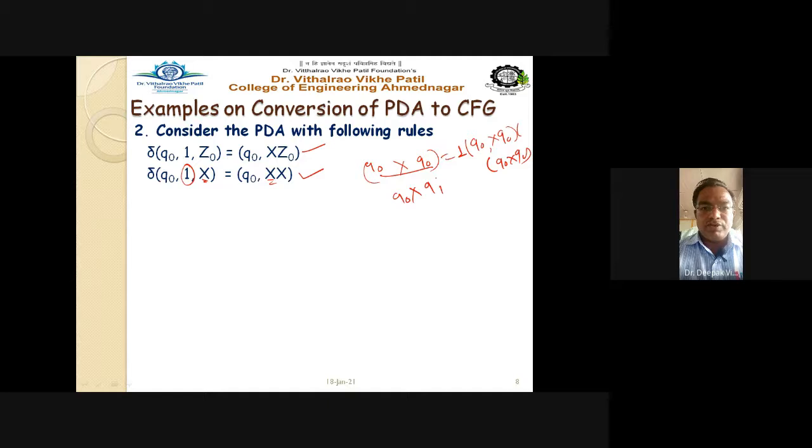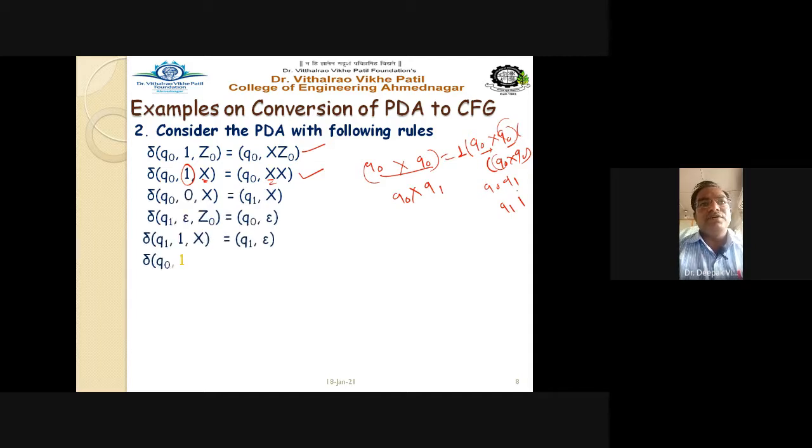In the same way we have to write down this. Only thing is that here we have to change the state. So if it is a Q0, you have to write down Q1, and here also Q1, Q1 for the final state, for the final rule, right? So the same, it is very simple. There is no difficulty at all. So these are the grammar rules, and it is asked to obtain the context free grammar for the equivalent PDA.